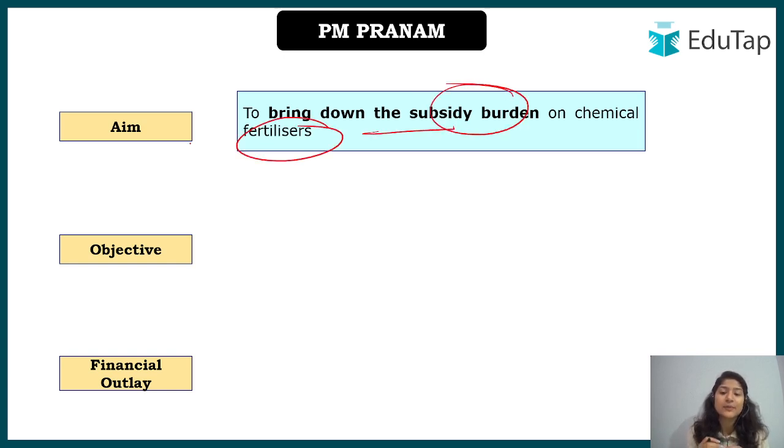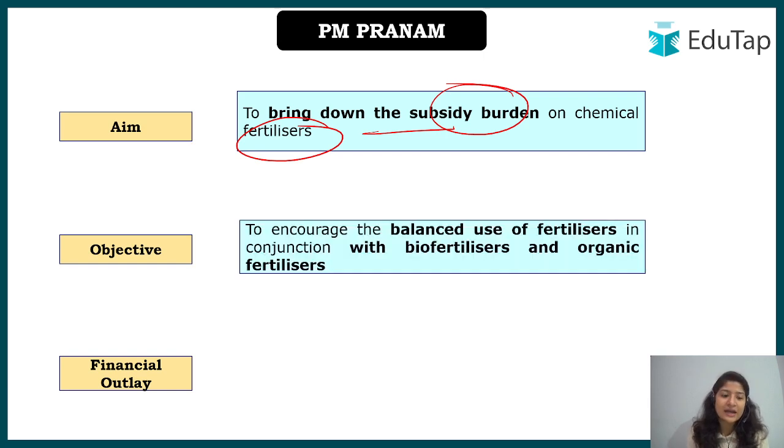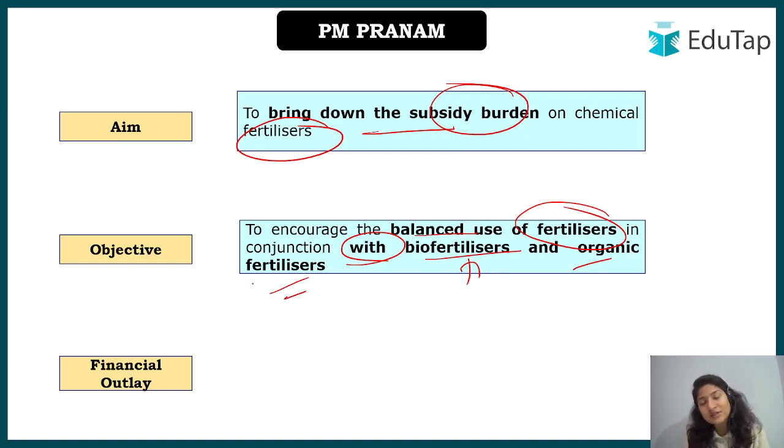So there is a burden on the government of the subsidy on chemical fertilizer, and the aim of PM PRANAM is to reduce that. The objective is to encourage the balanced use of fertilizer. Of course, we cannot eradicate them altogether, but we have to have a balanced use of these chemical fertilizers along with biofertilizer, that is the natural fertilizers, and organic fertilizer, which are good for plants and do not harm the environment. So that is the objective of the scheme.